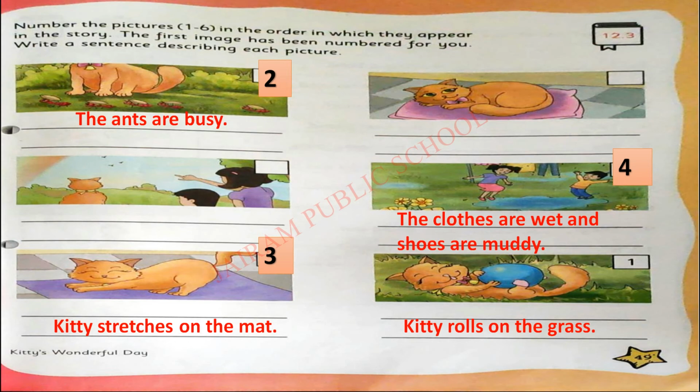Identify the fifth picture. Still we have only two pictures, so identify which is the fifth one. Yes, very good, children. This is the fifth picture. What are they doing there? Yes, Kitty is sitting on the wall and watching the rainbow.